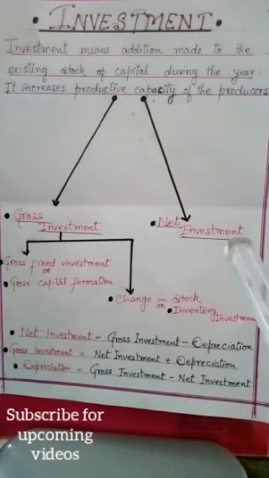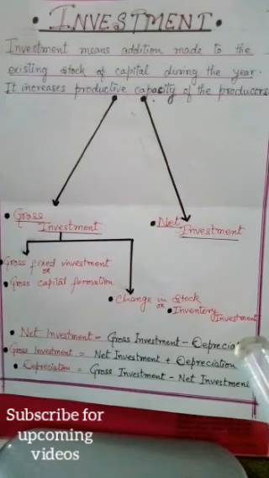Now the next part is net investment. During the production process, some amount of capital stock is used up or consumed. This consumption of fixed capital in the production process is called depreciation or consumption of fixed capital.